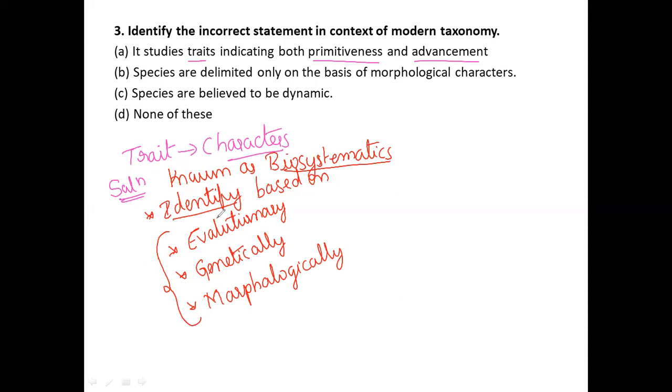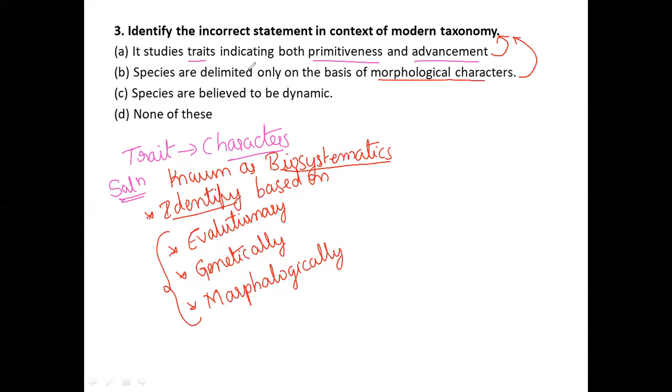The first statement, that traits indicate both primitiveness as well as advancement, is related to modern taxonomy. Even though species are delimited only on the basis of morphological characters, that is also related to modern taxonomy.